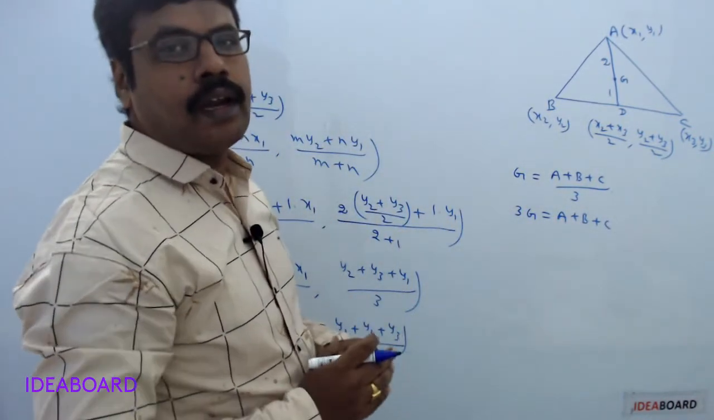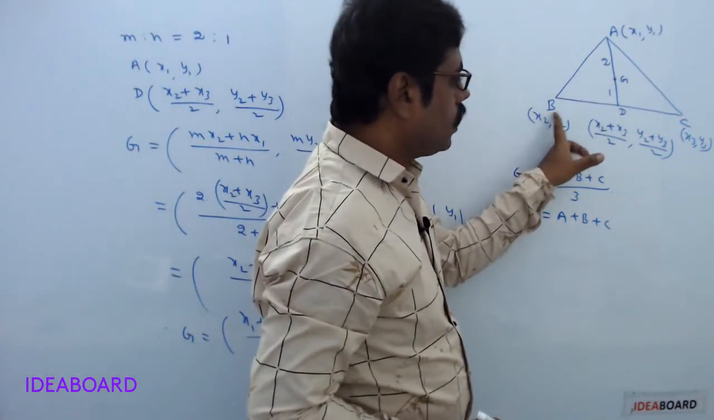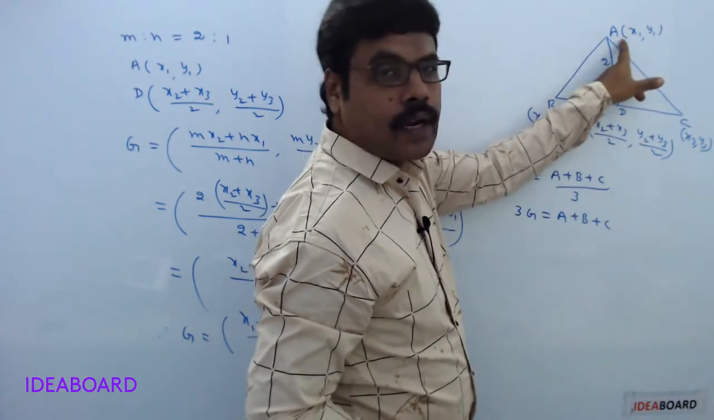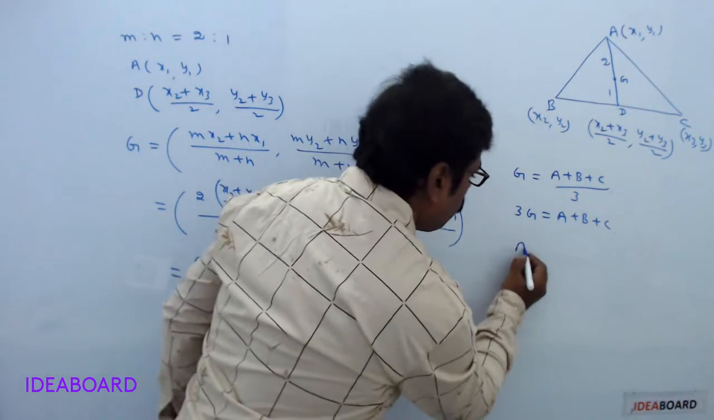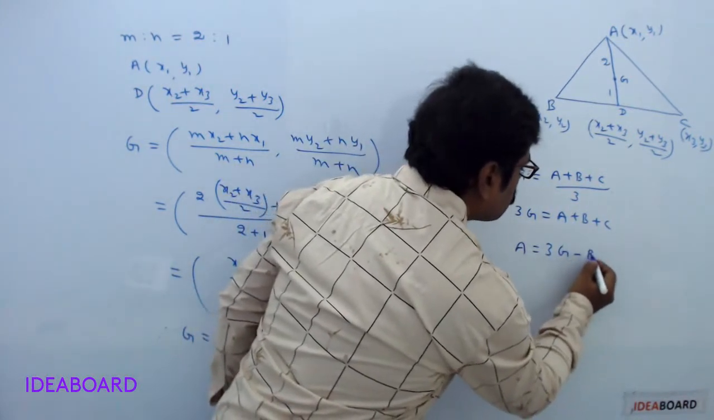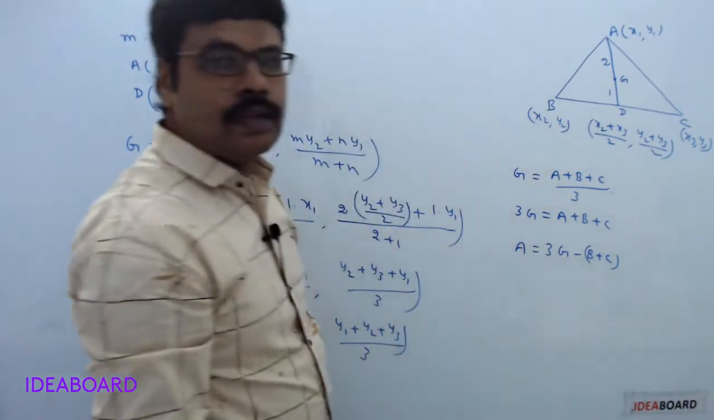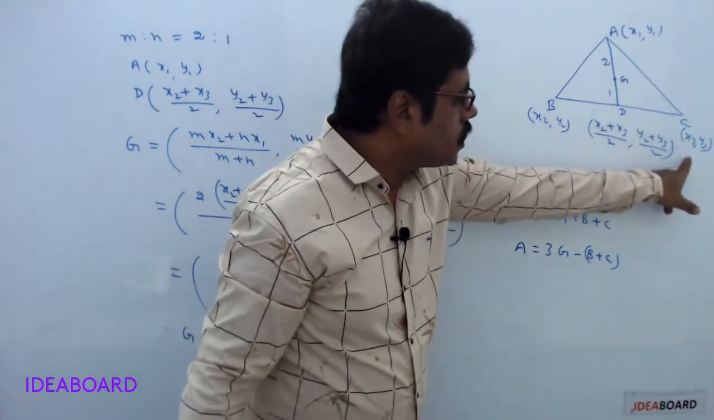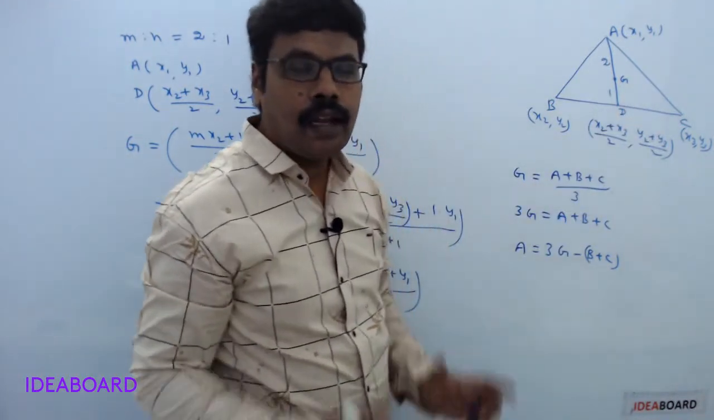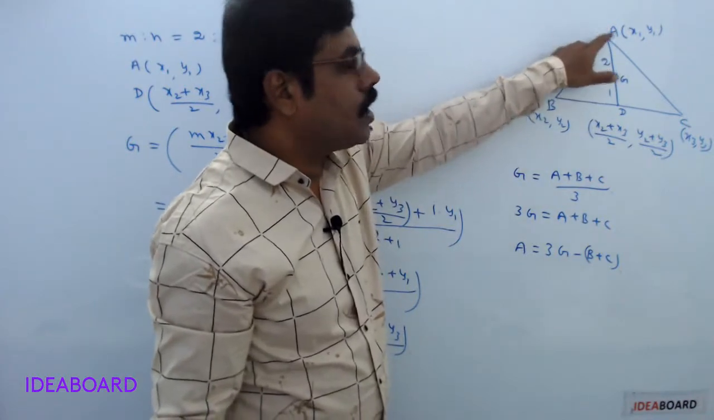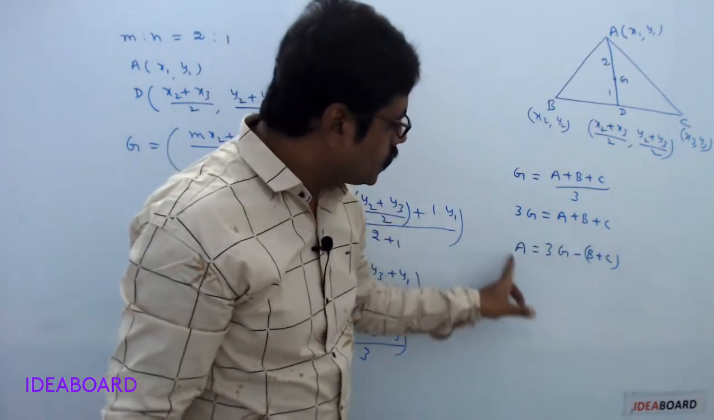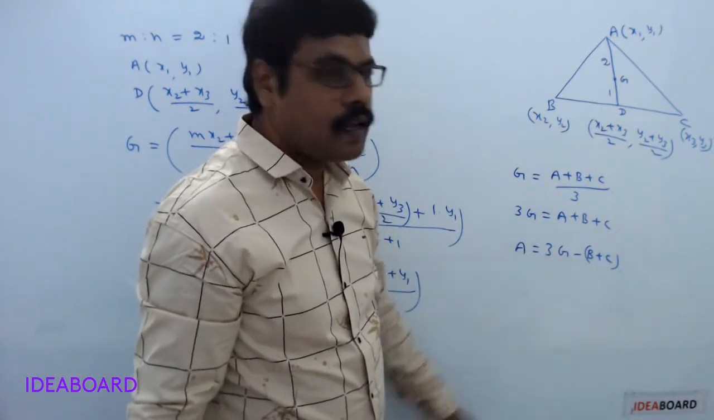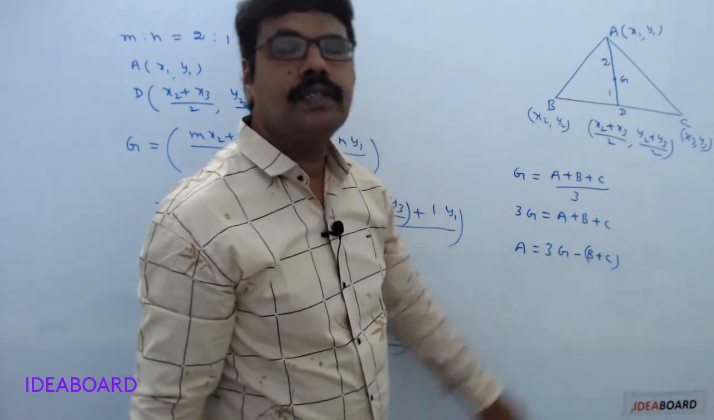Suppose in your given data, coordinates of B are given, coordinates of C are given, and the centroid is given. To calculate the vertex A, use the formula 3G minus (B plus C). Sometimes the coordinates of B, C, and the centroid are given. In such a case, the coordinates of A can be calculated as 3 into centroid minus (B plus C).